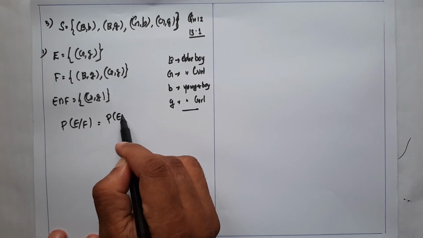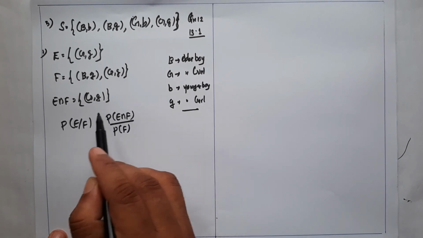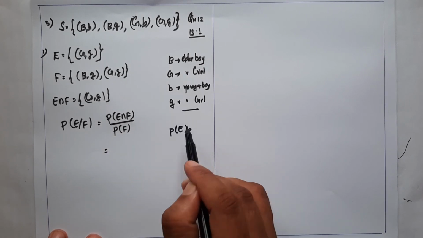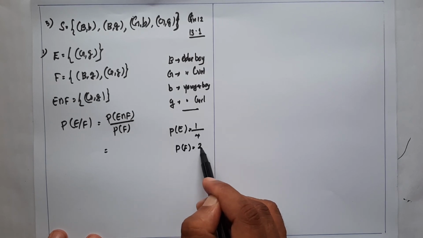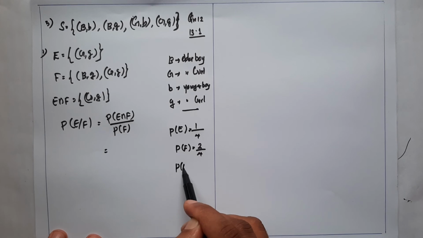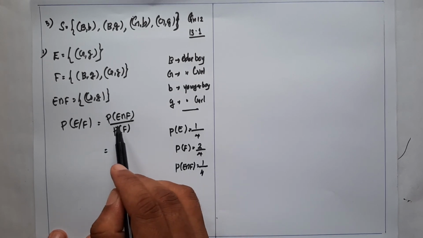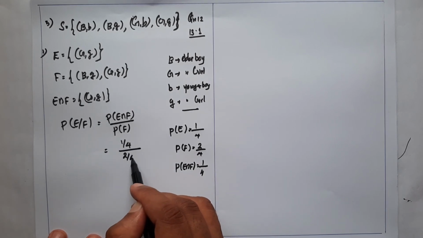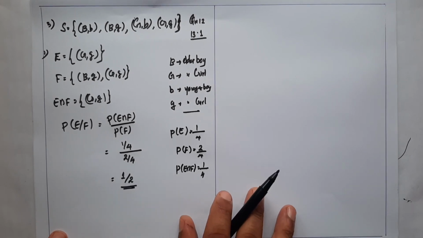Therefore the probability of E given F, using the definition, is P of E intersection F divided by P of F. The probability of E is 1 divided by 4. The probability of F is 2 divided by 4, and P of E intersection F is also 1 by 4. Therefore the answer is 1 by 4 divided by 2 by 4, which is 1 divided by 2. That is the first question's answer.